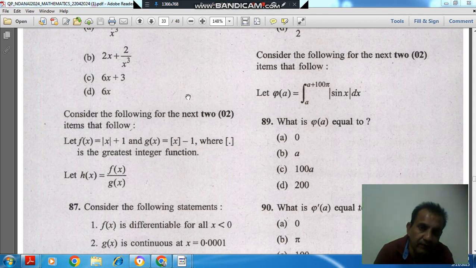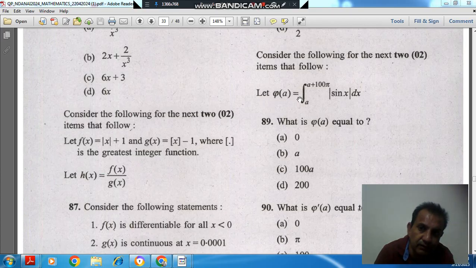Hello, welcome again. We are solving the mathematics paper of year 2024 of NDA 1 exam. For question number 89 and 90, there is a common statement. Consider the following for the next two items that follow.